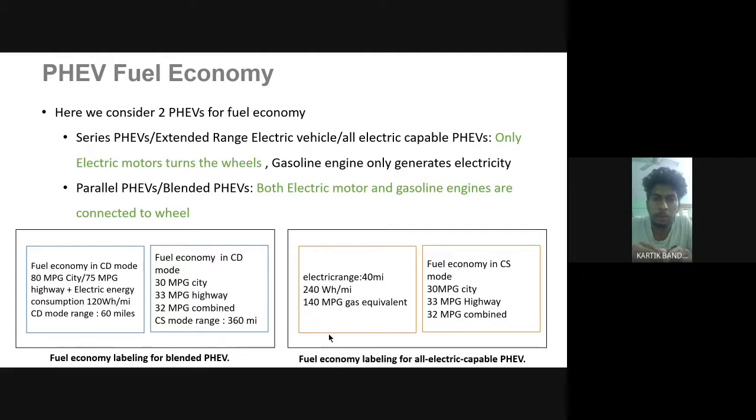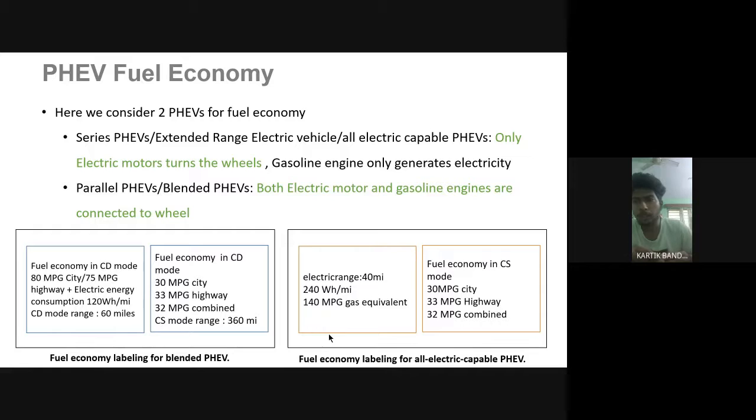So, PHEV fuel economy. Here we consider two PHEVs for fuel economies: serial PHEV and parallel PHEV. First the serial PHEV, which is also known as extended range electric vehicle or all electric vehicle. Only the electric motor turns the wheel. The gasoline engine only generates electricity.